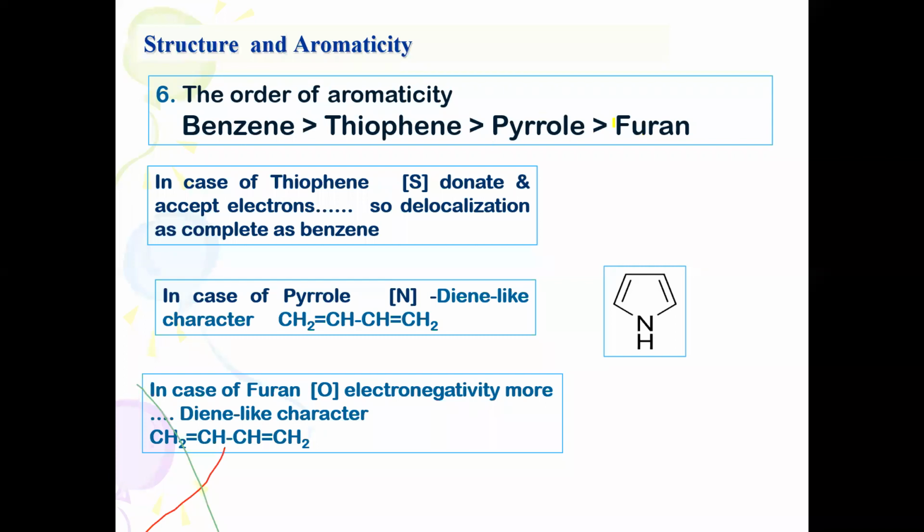I have already told you there is some ambiguity regarding these two aromatic compounds. However, in furan, oxygen is more electronegative than nitrogen, which is why the aromatic character is reduced. Looking at the resonance energy, benzene has about 150 kilojoules per mole of energy. Thiophene is around 120. Pyrrole is about 90-something. Furan is nearly 80. So this representation explains the aromaticity character.